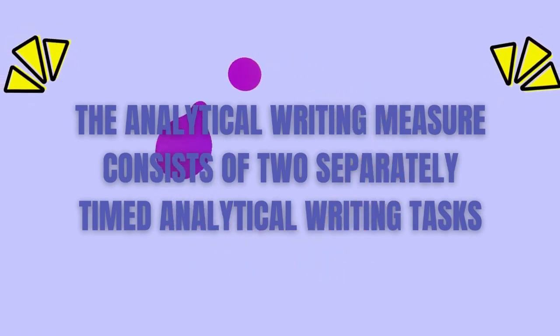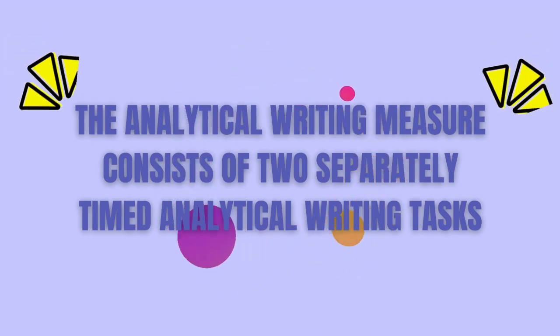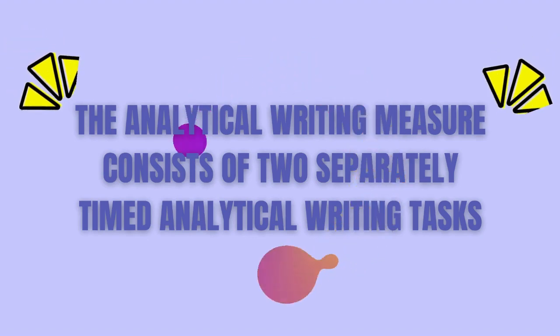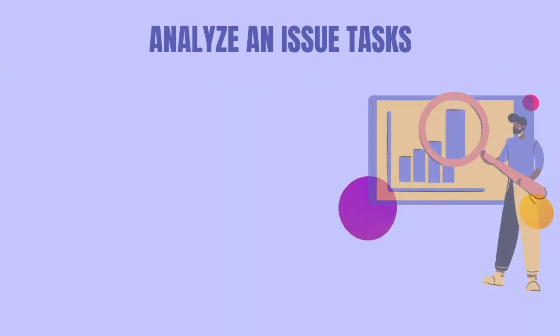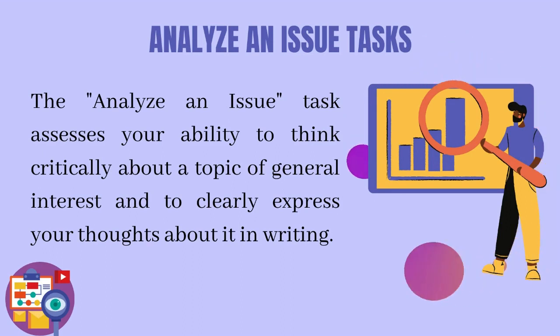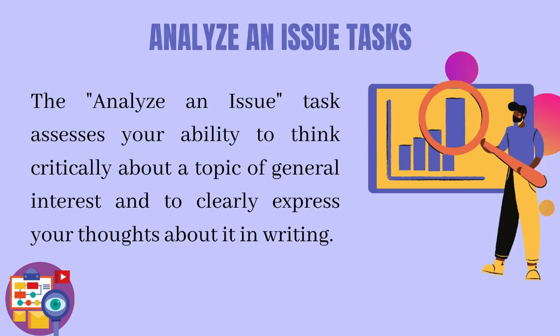1. A 30-minute analyze an issue task, and 2. A 30-minute analyze an argument task. Analyze an issue task. This task assesses your ability to think critically about a topic of general interest and to clearly express your thoughts about it in writing. The issue task presents an opinion on an issue of general interest, followed by specific instructions on how to respond to that issue. You are required to evaluate the issue, consider its complexities, and develop an argument with reasons and examples to support your views.